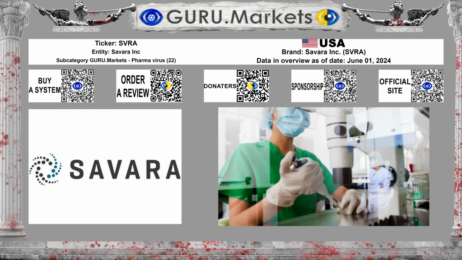Now we will compare the main fundamental indicators of the company Savara Inc., ticker SVRA. This review was made using data as of June 1, 2024. By classification Guru.Markets, Corporation Savara Inc. belongs to the subcategory Pharma Virus. 22 organizations take part in the comparison. This is quite representative.